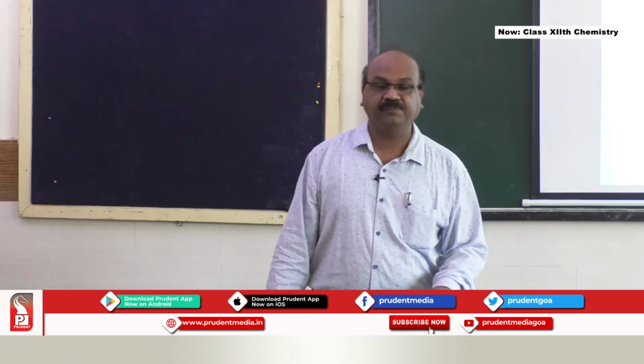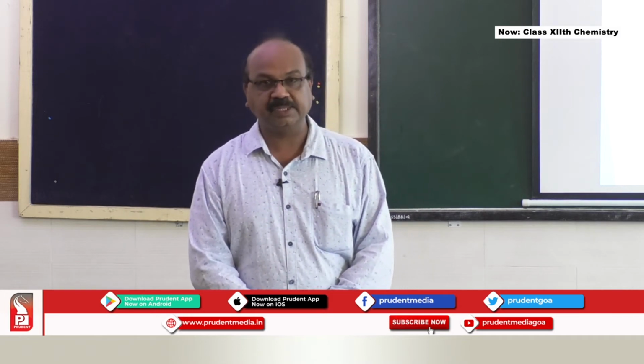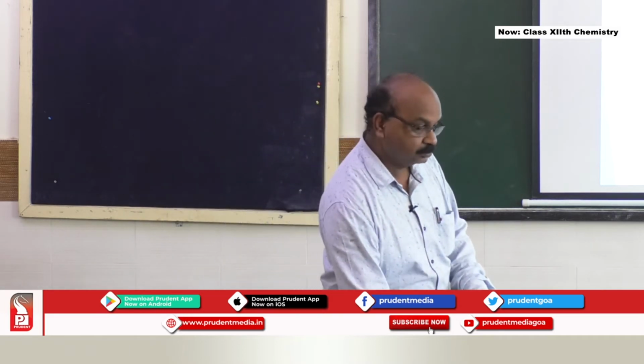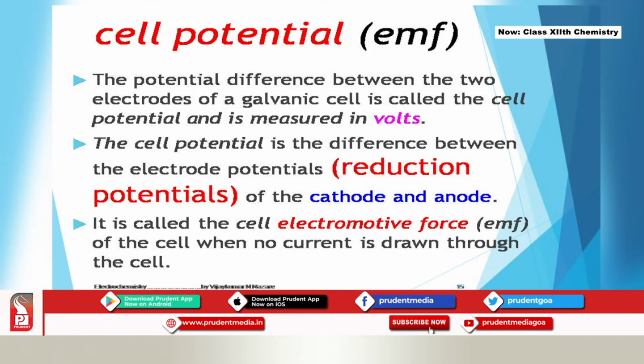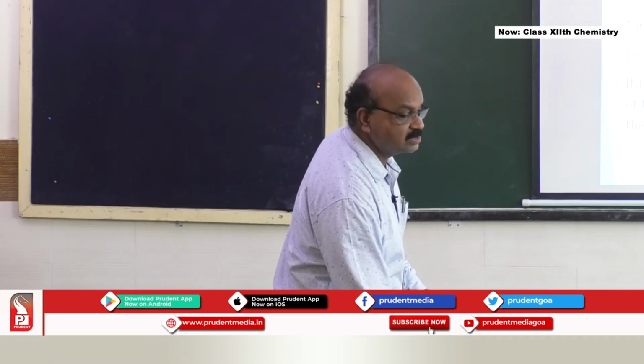Then EMF, which is called cell potential or electromotive force. The potential difference between the two electrodes of a galvanic cell is called the cell potential. It is measured in volts. So cell potential is the difference between the reduction potentials of the cathode and the anode. It is called the electromotive force of the cell when no current is drawn through the cell. So it is the EMF of the cell or the cell potential.